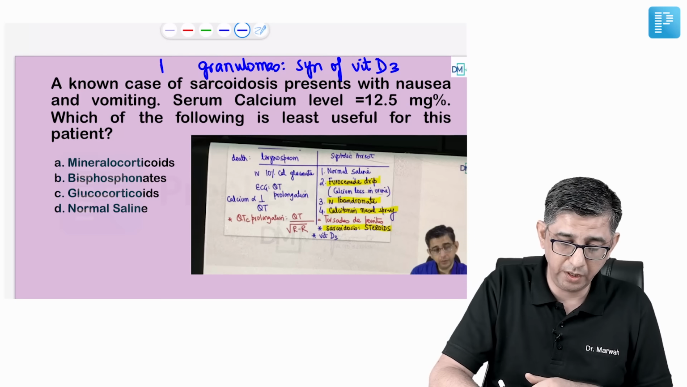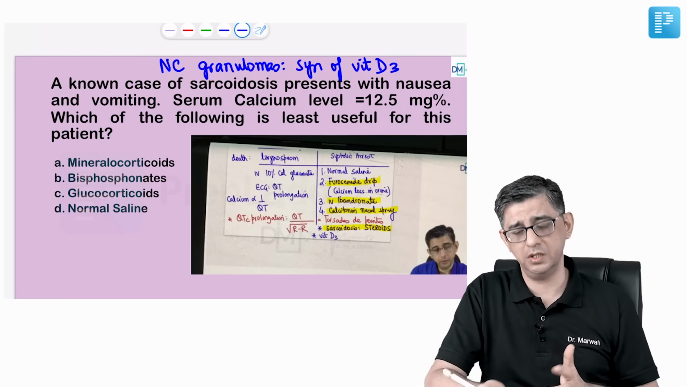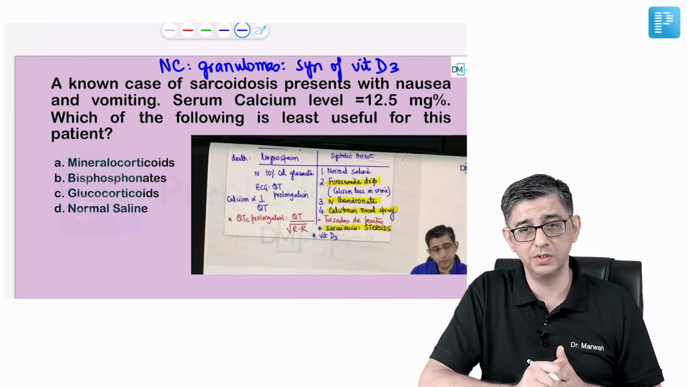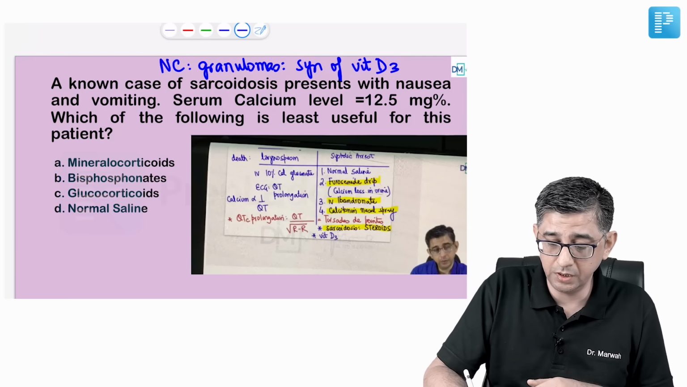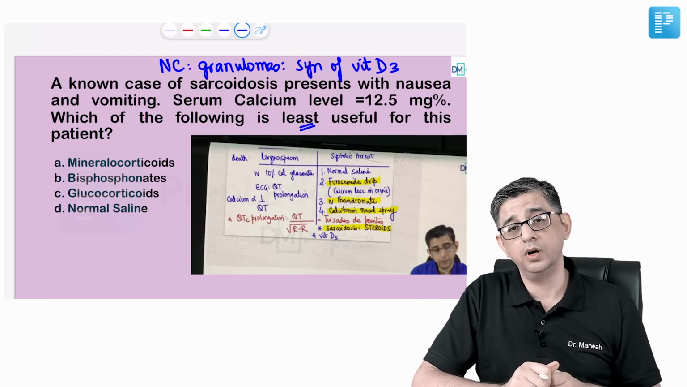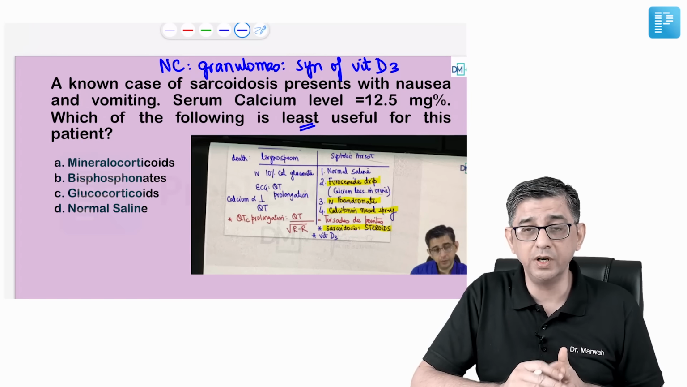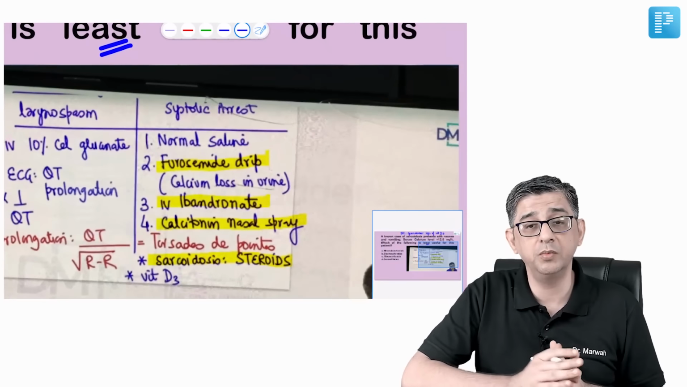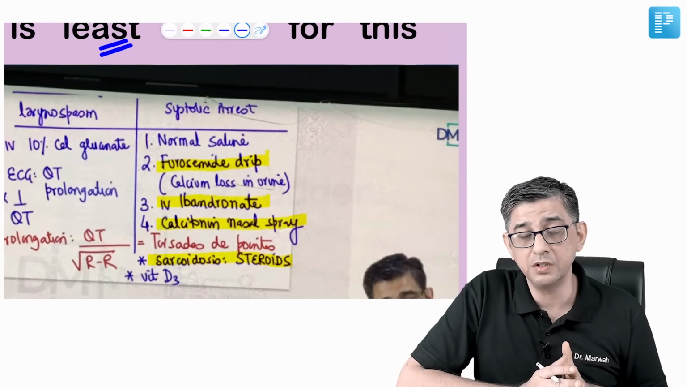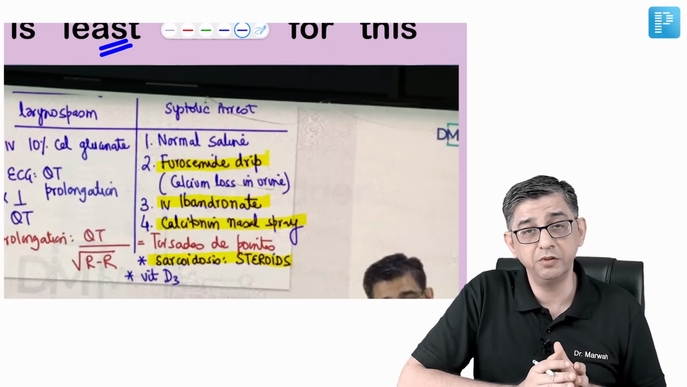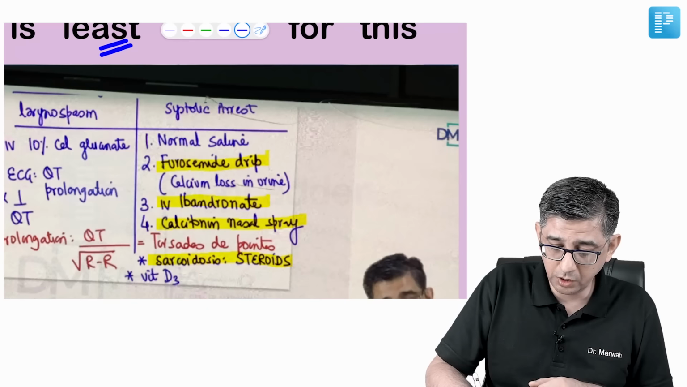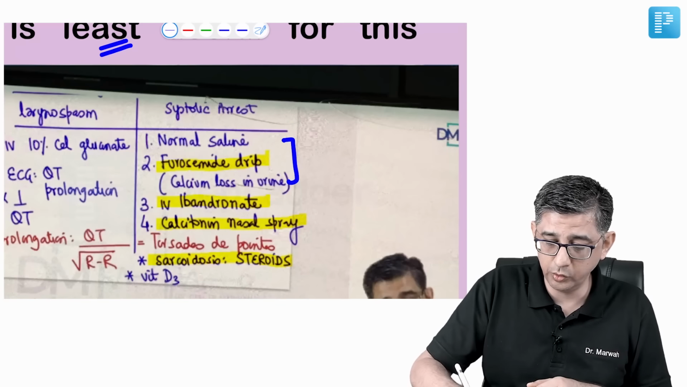I'll just write NC here, which means non-caseating, because caseating is anyway what you encounter in tuberculosis. Now he says which of the following is least useful for the management of this patient. So every time you have hypercalcemia, what you can do is first give normal saline to the patient with diuretics. The combination of this can also be written as forced diuresis.